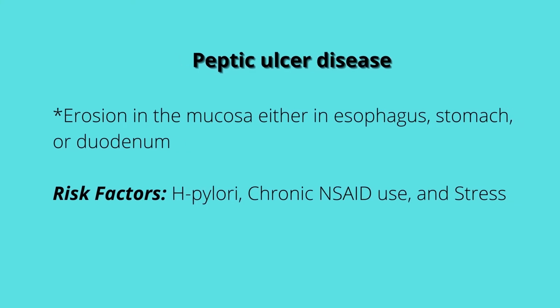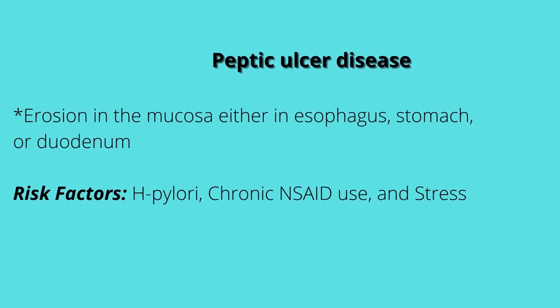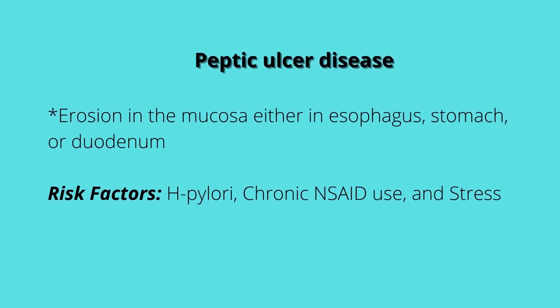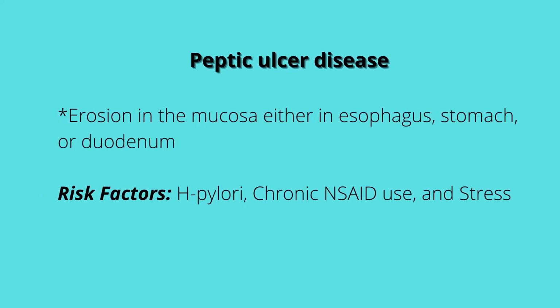Peptic ulcer disease. So peptic ulcer disease is where there is an erosion of the mucosa in the esophagus, stomach, or duodenum.